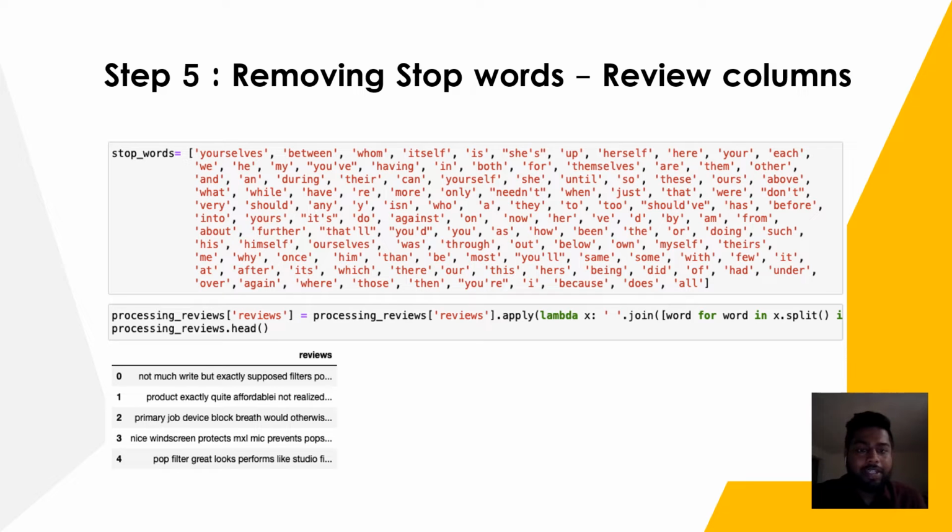The general NLTK stop words contain words like not, hasn't, wouldn't, which actually convey a negative sentiment. Removing them would end up contradicting the target variable, which is sentiment. So we created a custom stop word list which doesn't have any negative sentiment or any negative alternatives. In conclusion, we have removed all the stop words in the review column.